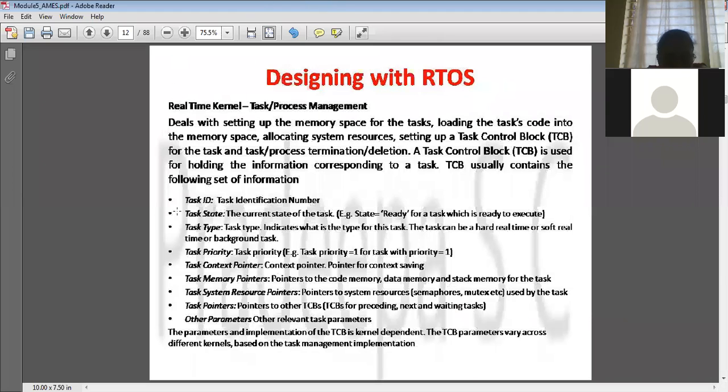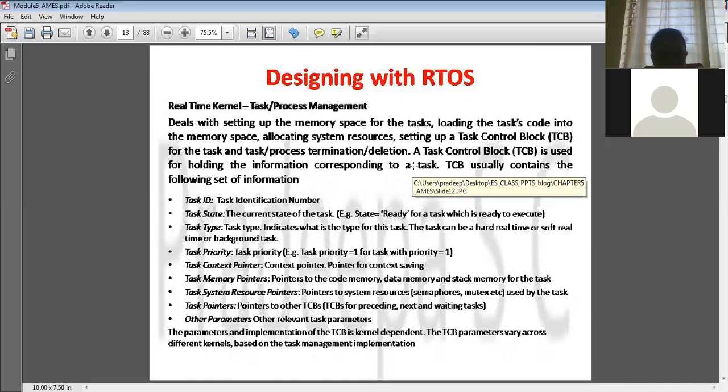So first we will see today only the first function, that is called task or process management. So what is the task, right? The task or the process is nothing but you are writing a program. Each program will be running under one process. So what the real-time operating system has to do is allocate memory for that process and also other resources. Sometimes it has to read data from sensors or actuators, right?